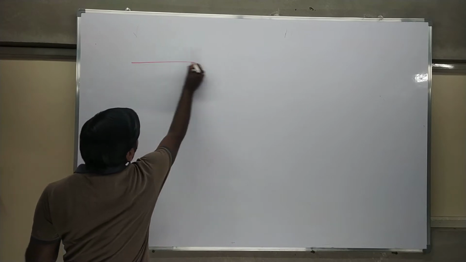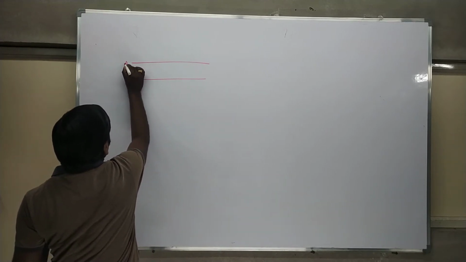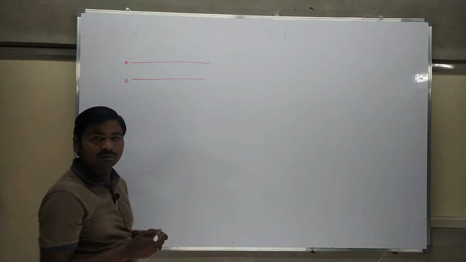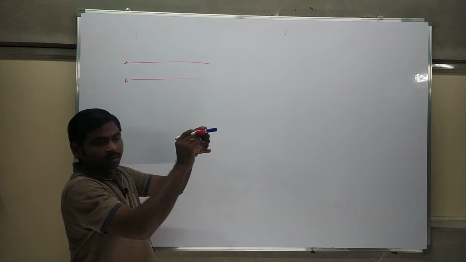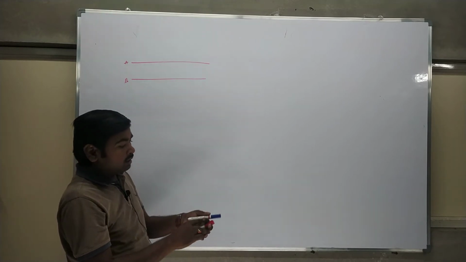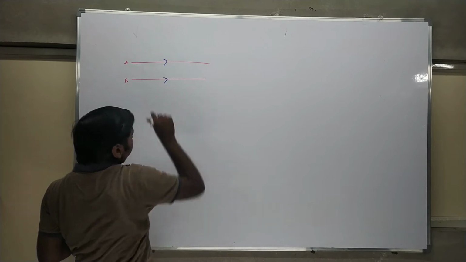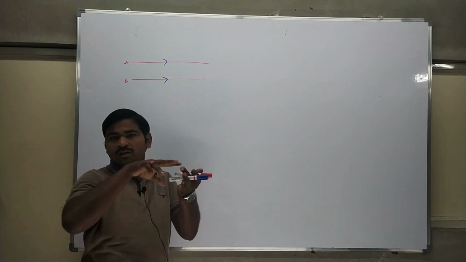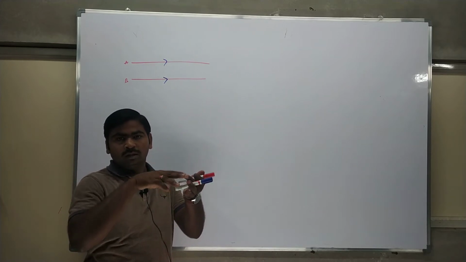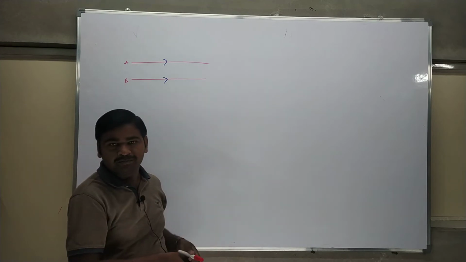Let me take two conductors, a conductor A and a conductor B. Two conductors are kept in a parallel way. If the direction of the current is the same when the two conductors are kept parallel, the current direction should be the same. What about the conductors? Will they attract or will they repel?